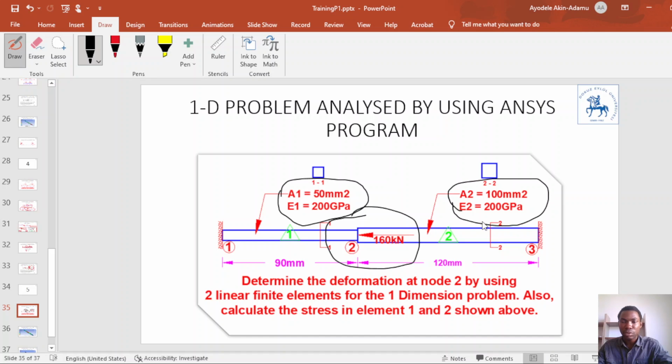So we are asked in this question to determine the deformation, that is the displacement, at node 2, at this point. We are also asked to calculate the stresses in each element, the stress in element 1 and the stress in element 2. So now we are going to move to the ANSYS working environment to solve this problem.